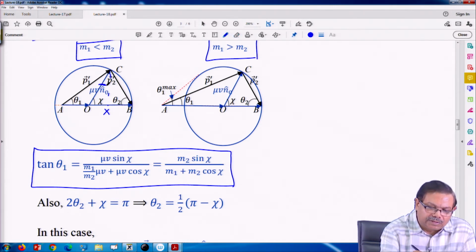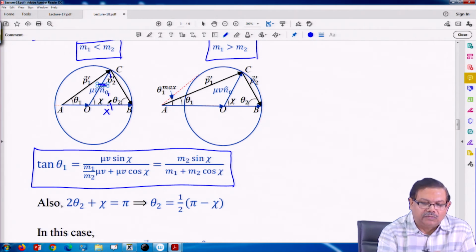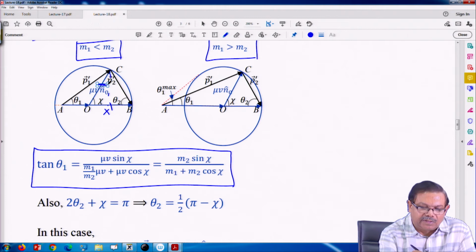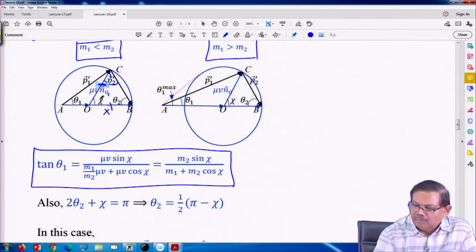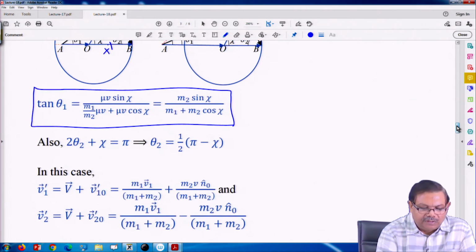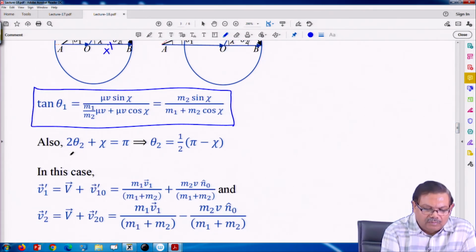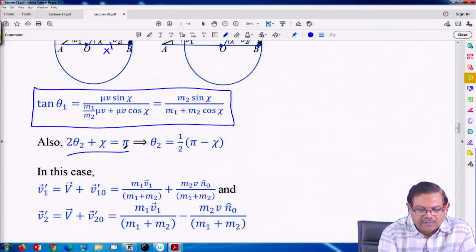This side and this side are equal. So, this angle is theta 2 and the upper part is also theta 2. So, 2 times theta 2 plus chi is pi, as the 3 angles of this triangle give pi. That is what is written here, 2 theta 2 plus chi is pi. So, theta 2 would be half of pi minus chi.